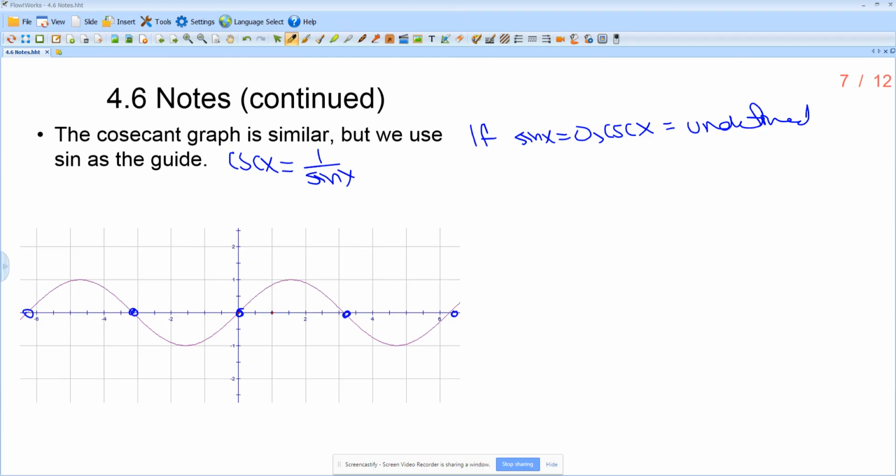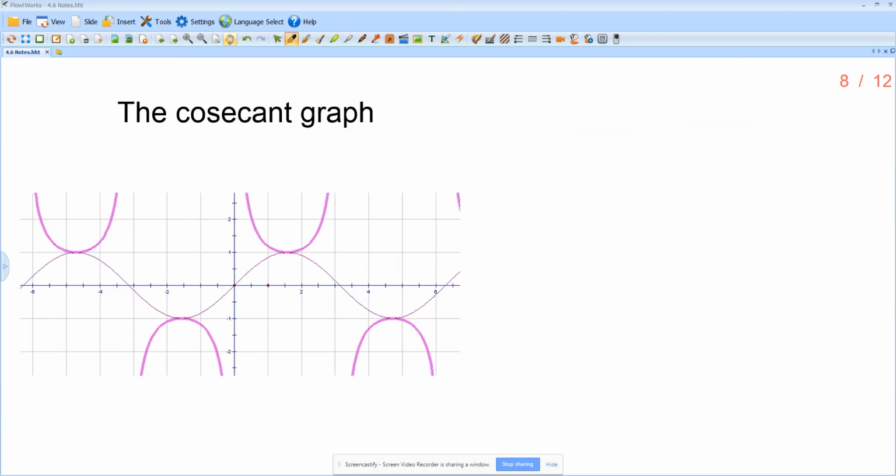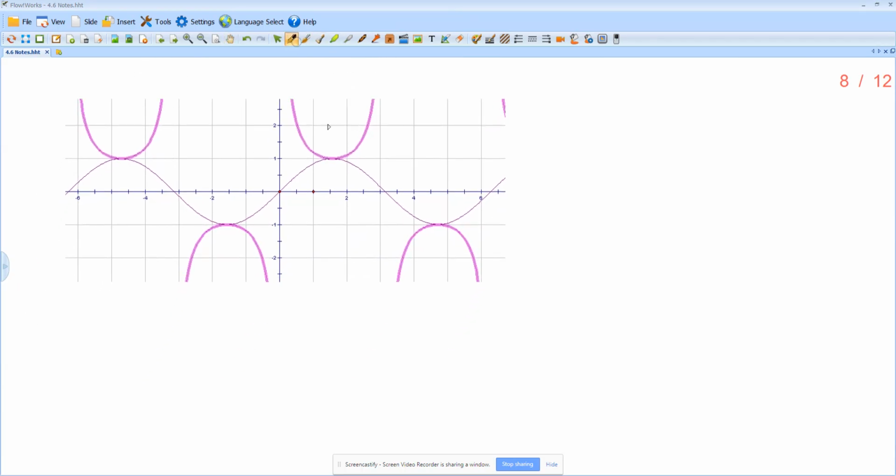So if we decide to go look at this graph now, same thing applies as last time. That graph that's going on in the middle, that is sine. If I'm talking about cosecant, the only thing that actually makes up cosecant is what I have here in blue. And you'll notice that it looks very similar to the secant graph. It looks similar to the secant graph, but so does the sine graph.